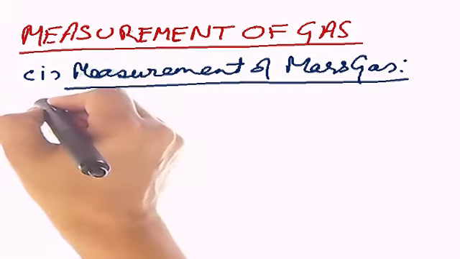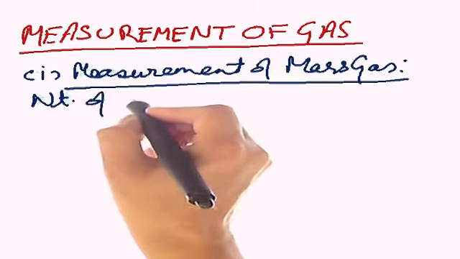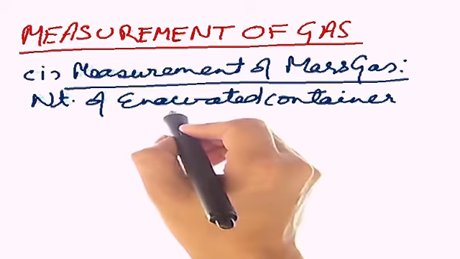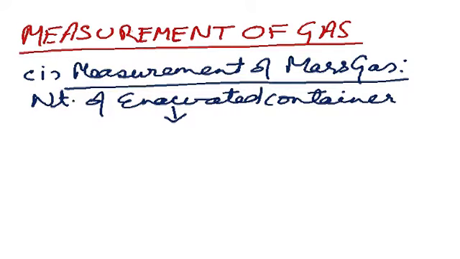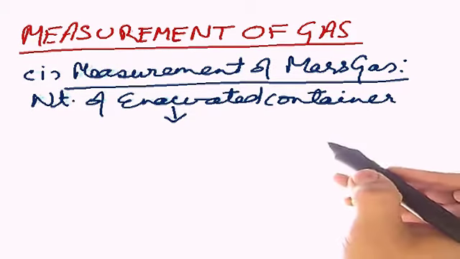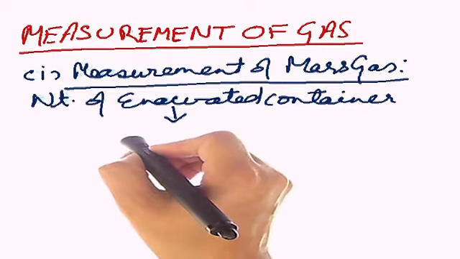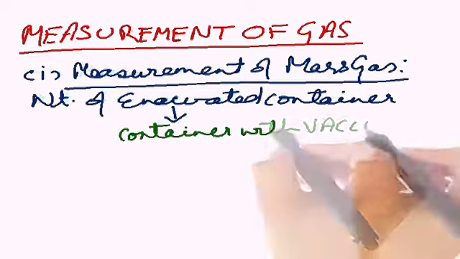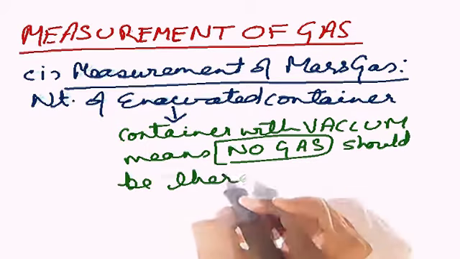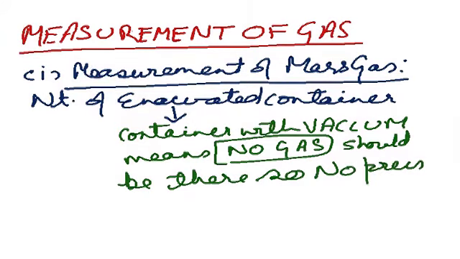So let's take the weight of the evacuated container. Now, this word evacuated should be very carefully understood, because it should not be confused with empty. Evacuated container means a container with vacuum, meaning no gas should be there. So no pressure. So let the weight of the evacuated container be equal to X gram.